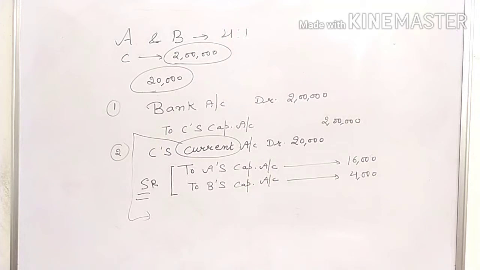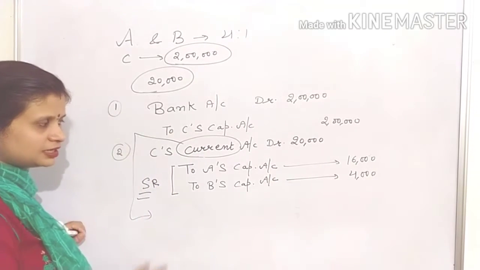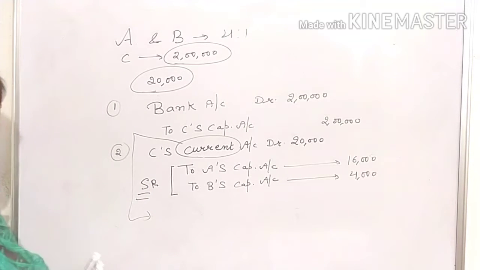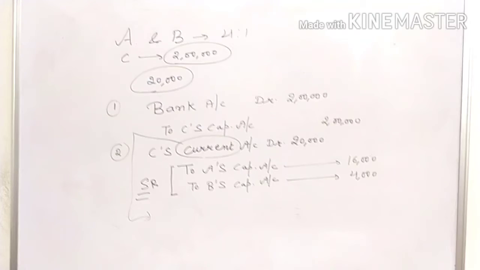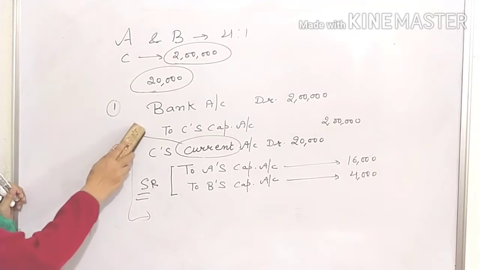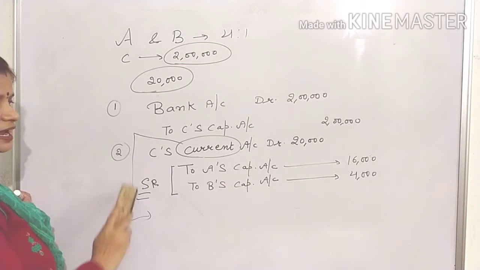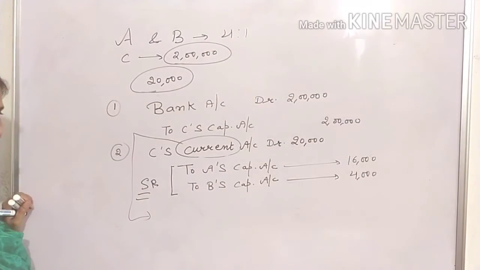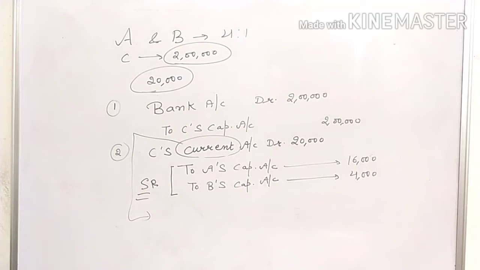So, instead of using C's capital account, we will debit the amount of goodwill premium to his current account. You will pass these two entries. The first entry will be for the capital if it is given in the question, and for goodwill it will be new partner's current account debit to sacrificing partners' capital accounts.